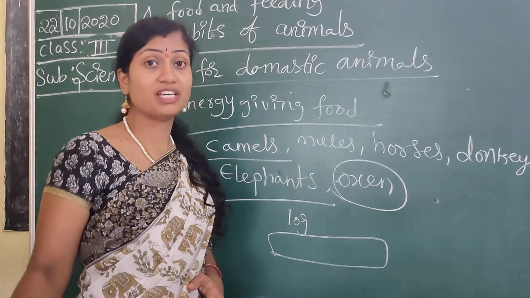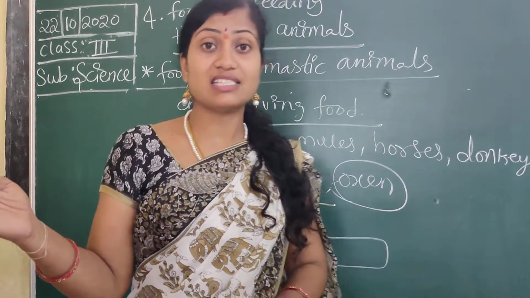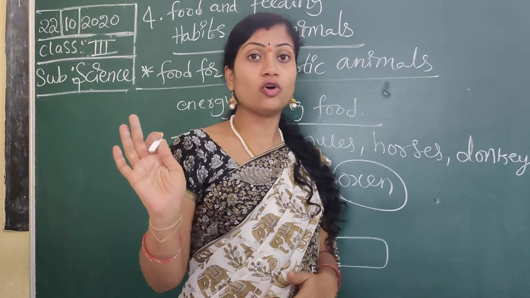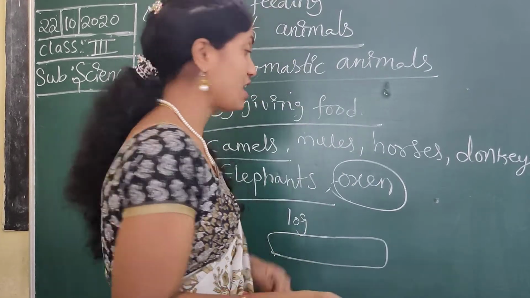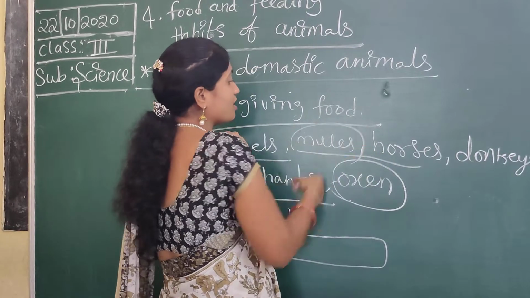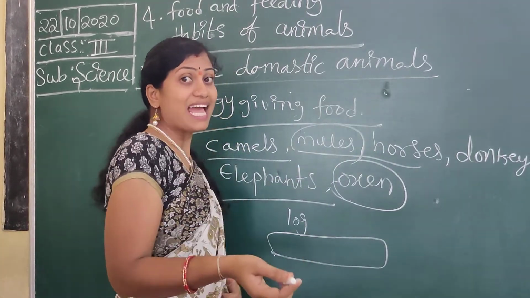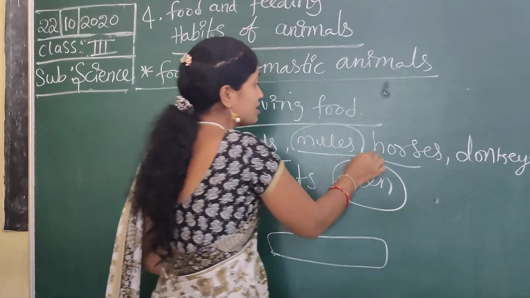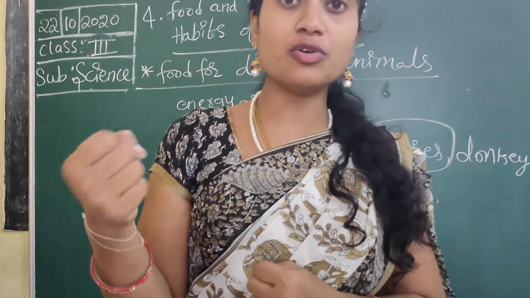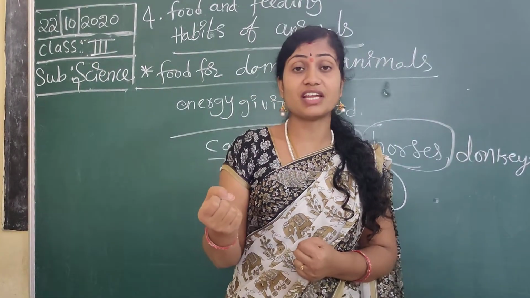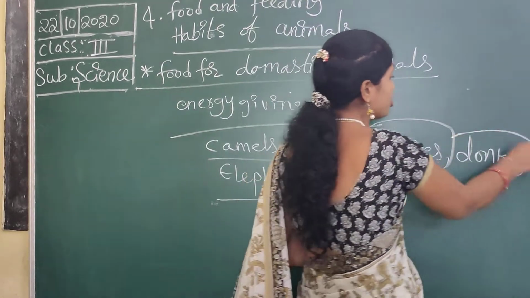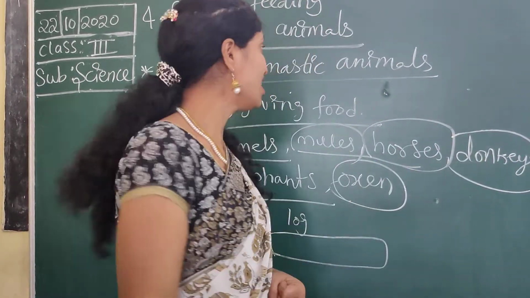Camels also. When we are observing Rajasthan, so many camels are there. They can carry so many loads, and they carry people also. Mules are used for load carrying. Horses, we can ride the horses, horse riding. Next, donkeys, we can use these donkeys for carrying loads only.